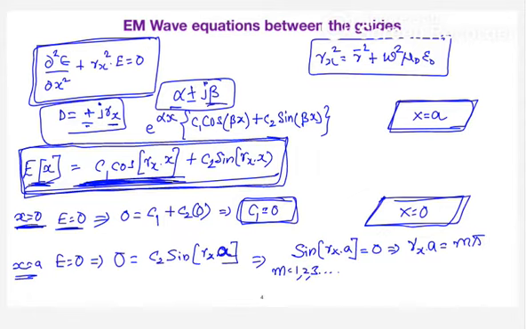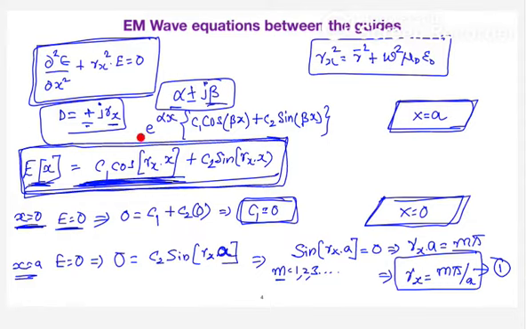When I go to the mode of operation, you can clearly understand why m equal to 0 doesn't exist. Now what is the value you are going to get? Gamma x is equal to m pi by a. This is a very, very important equation. By solving the wave equation, you have arrived at the solution for electric field intensity, and you are going to discuss the propagation constant.